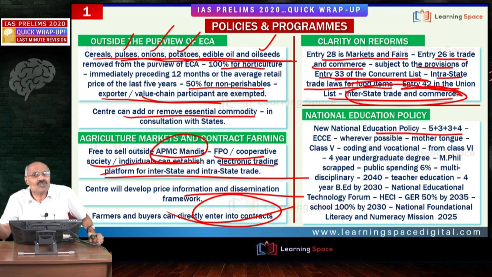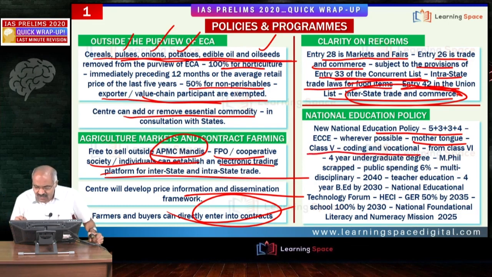Early childhood care and education is from 3 to 6 years, because 85% of brain development takes place by the time a child completes 6 years of age. That is the precise reason. Then, this is the most important one: please keep in mind, wherever possible. UPSC may twist it by giving mandatory. It is mentioned in the National Education Policy that, wherever possible, the mother tongue is used up to class 5, right? And preferably up to class 8. Then coding, vocational education, from class 6.